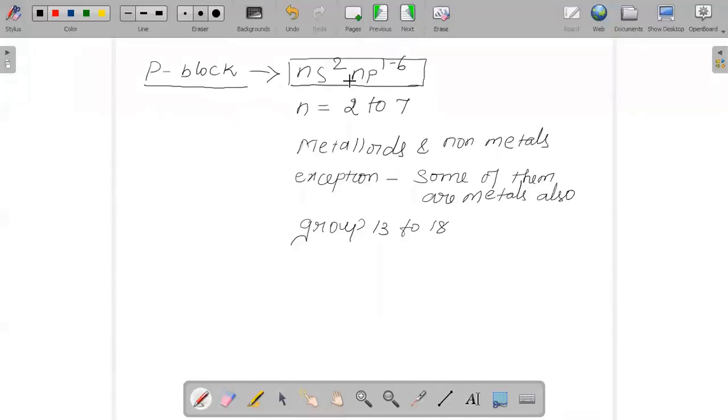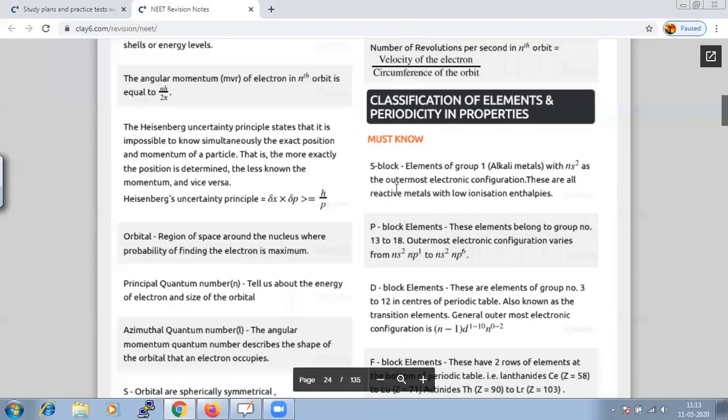And when we are talking about the properties, immediately when we say it is p block, or the last electron enters into p orbitals, we should understand that it falls under the category of metalloids and non-metals. The exception is that some of them are metals also. Hence, when we look into our notes, each type is explained in short, and this information would be sufficient.